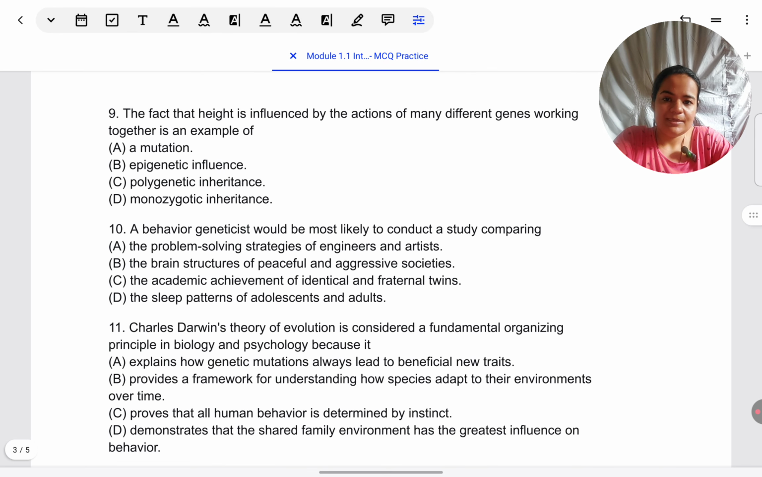The fact that height is influenced by the actions of many different genes working together is an example of many different genes working together. Where have we learned this concept?